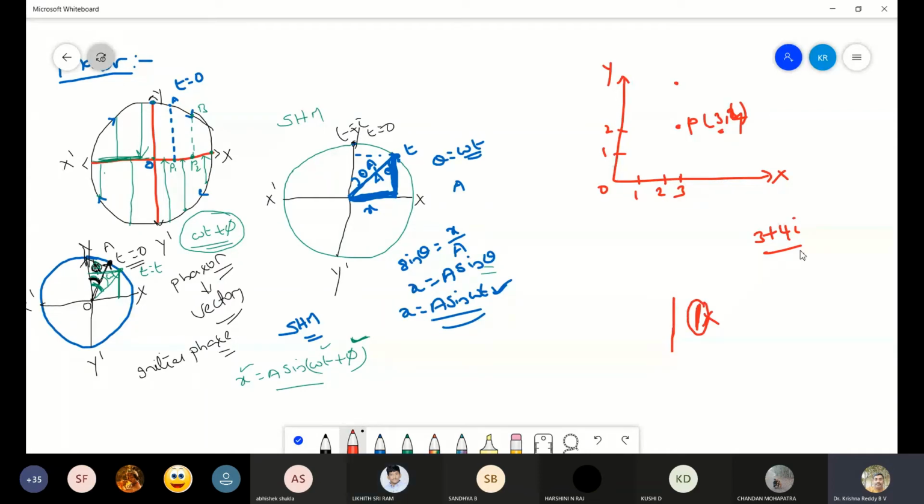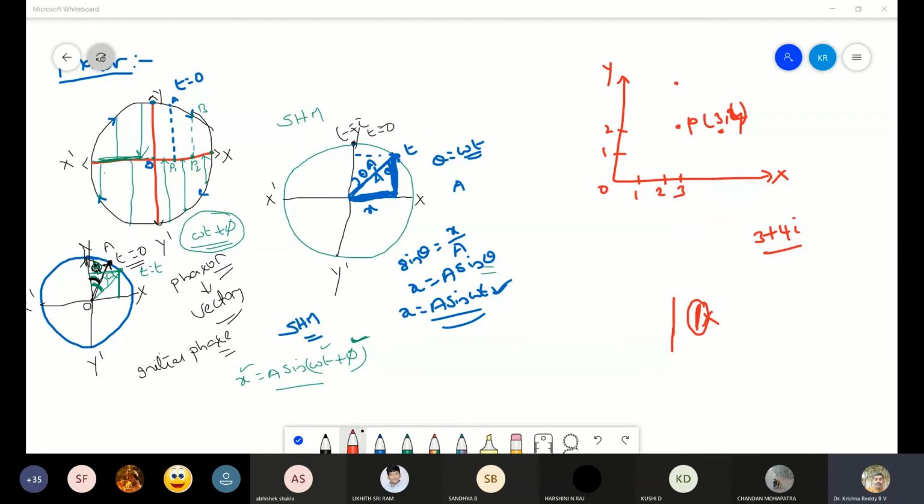These complex numbers, whatever we are saying, can also be represented in a coordinate system. The representation of complex numbers in a coordinate system is called an Argand diagram.